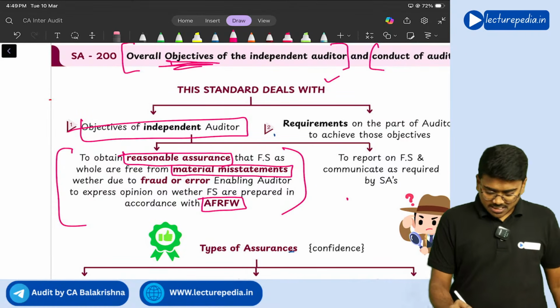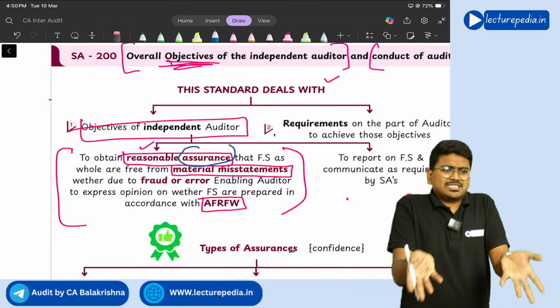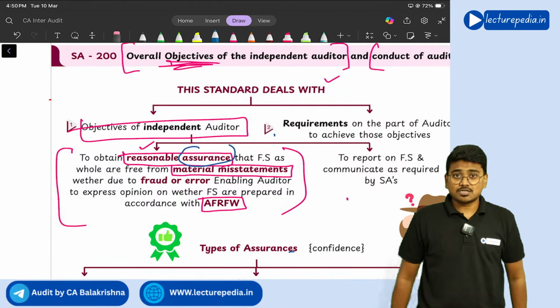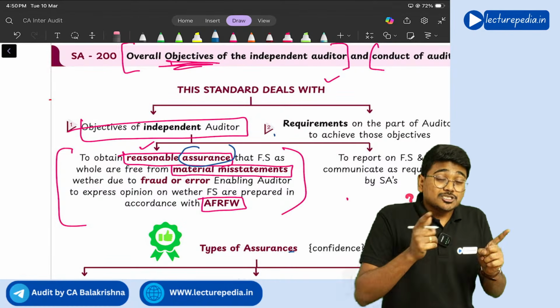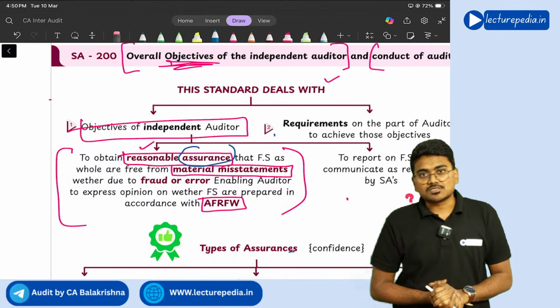So, we'll start with reasonable assurance. Assurance means, I guess we already know, nothing but providing confidence to the users, right? That is the assurance. Now, audit is not just providing assurance. It is providing reasonable assurance. What is this reasonable assurance?